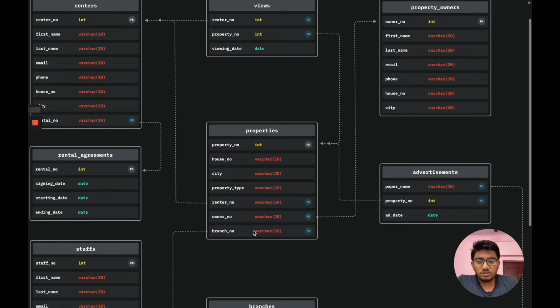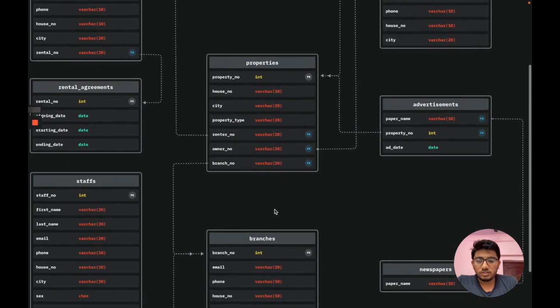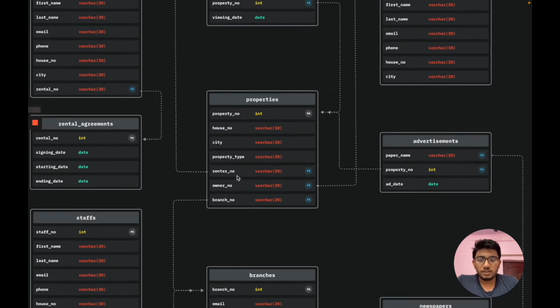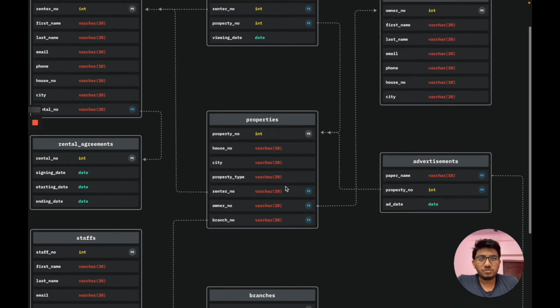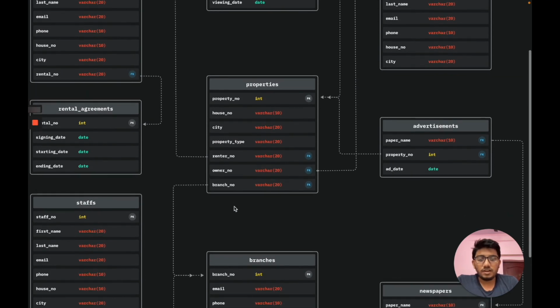Then we have branch number, which is also a foreign key taking reference from branches. So rental number here means the person who rents this property, owner number simply means the owner of the property, and branch number means under which branch this particular property is.